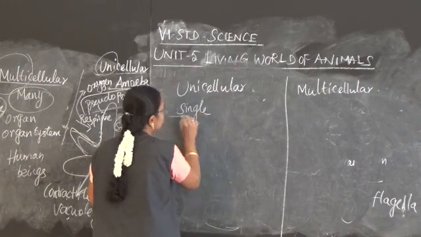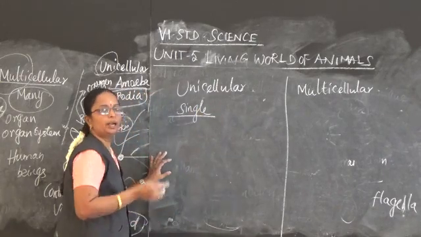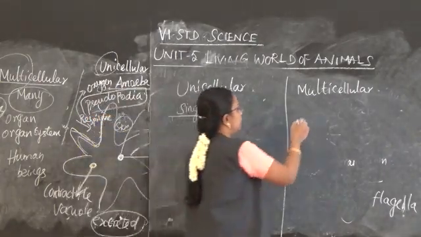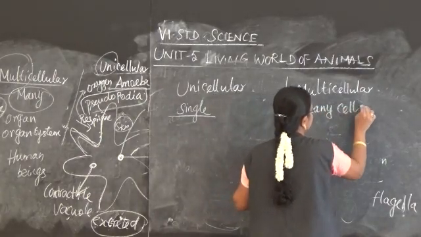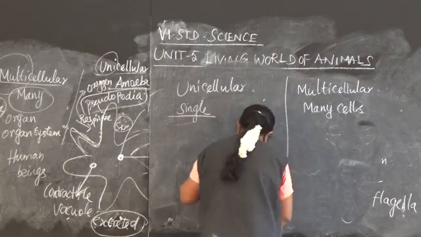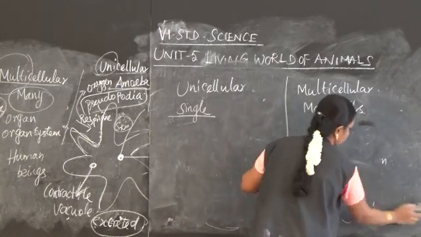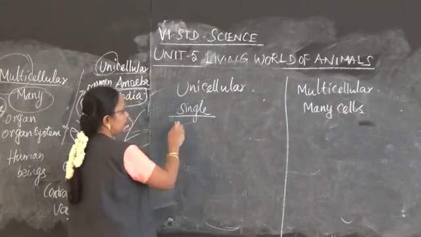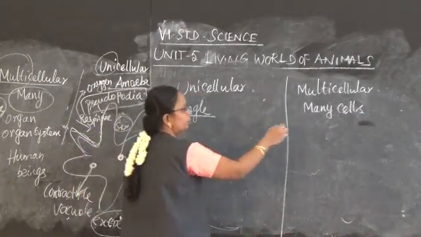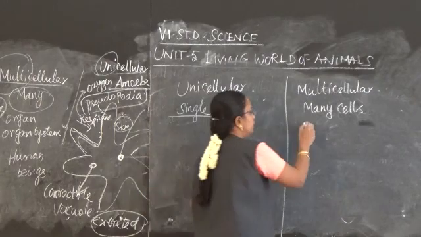With the help of the single cell, they perform all their activities. But multicellular consists of many cells. Here it is single cell and then multi-cell. The single cell can perform all the activities, but with many cells, the work is divided.